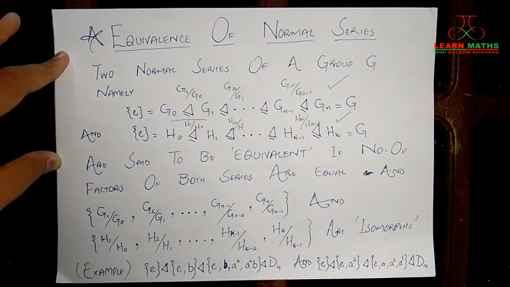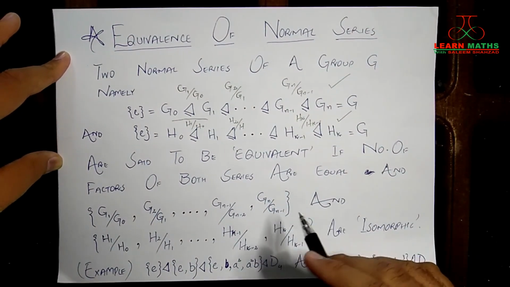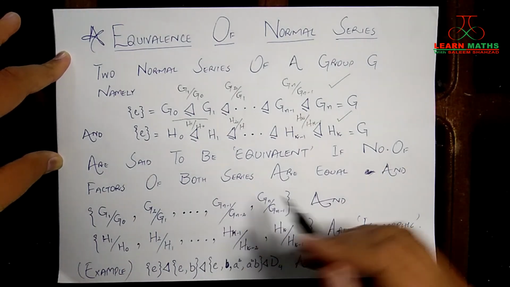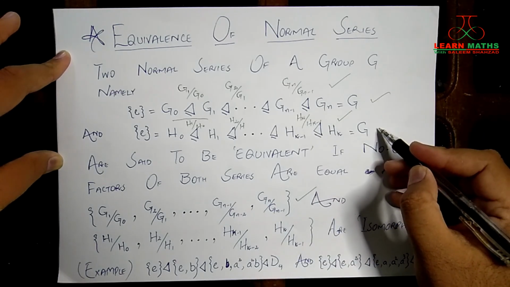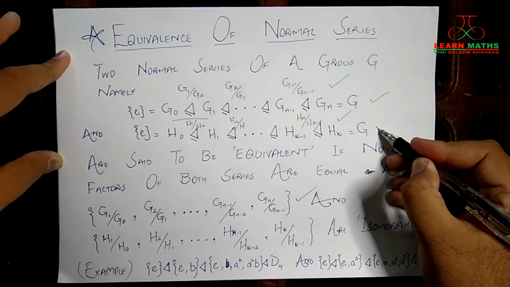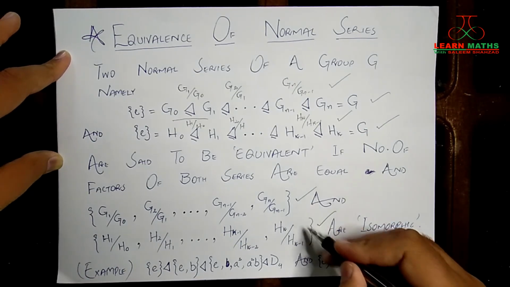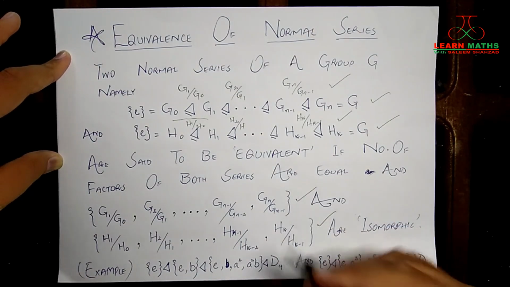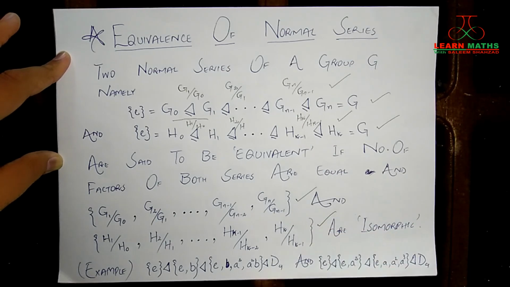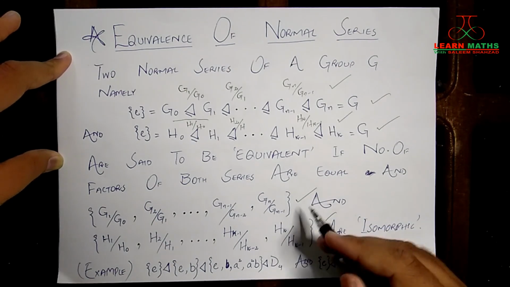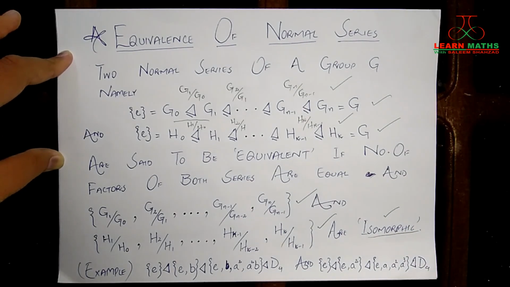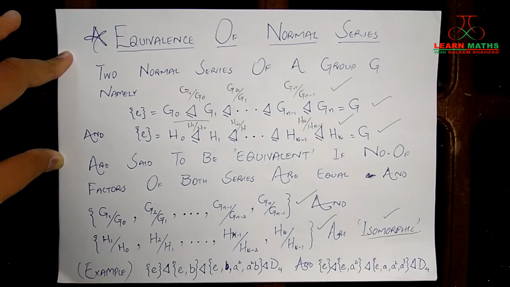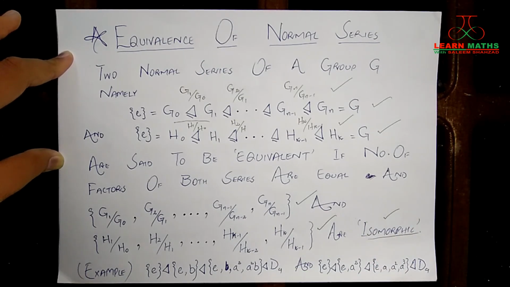Okay, this is the first condition. The second condition is that if you form a set of factors of this series, which I have written here, and a set of factor groups of this other series, these two sets should be in one-to-one correspondence, and the corresponding factors should be isomorphic. So this is how we decide whether two series are equivalent or not, right?